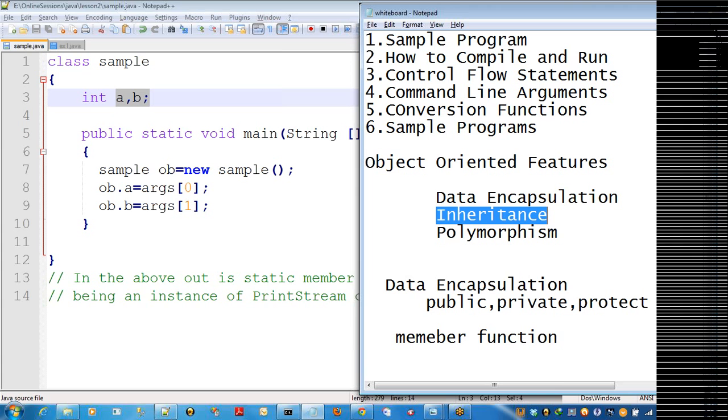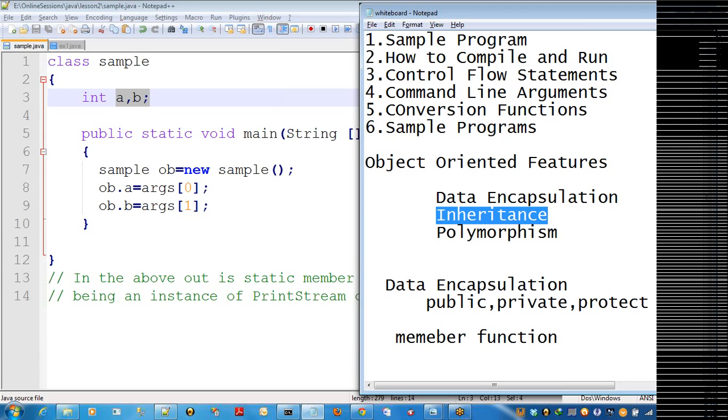Armstrong number definition: in a given number, the sum of individual digits to the power of the number of digits is equal to the given number. For example, you can take 153. In 153, how many digits are there? 3 digits.